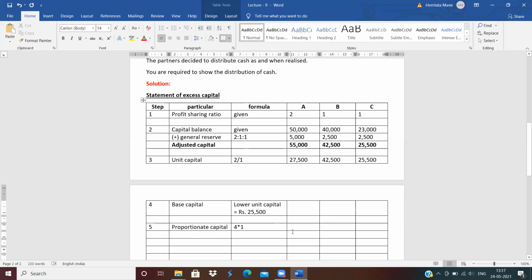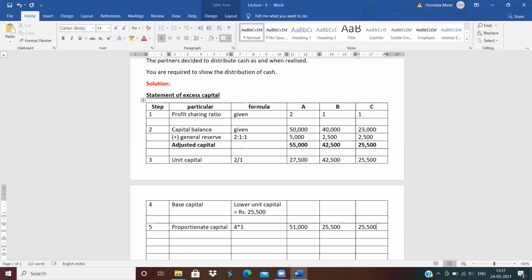Then how much? 51,000. Then next, 25,500 into 1 means 25,500. And next, 25,500 into 1, then you will get 25,500.